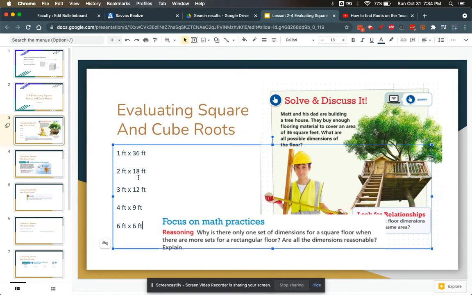You'll notice that the only square units there is 6 by 6. So if I wanted to make it a square floor, it'd be 6 by 6. If they wanted odd dimensions, you could do something else, make it 9 by 4, depending on the space that they have.